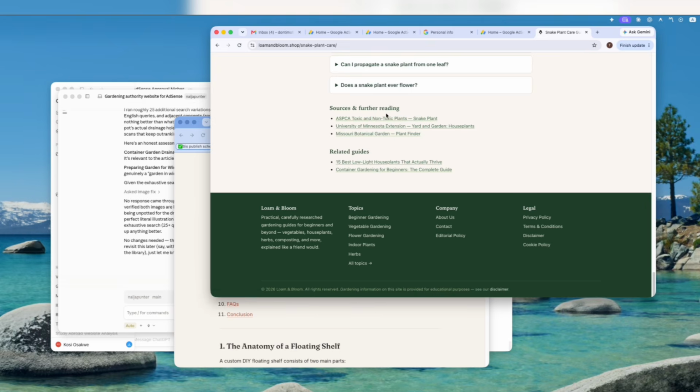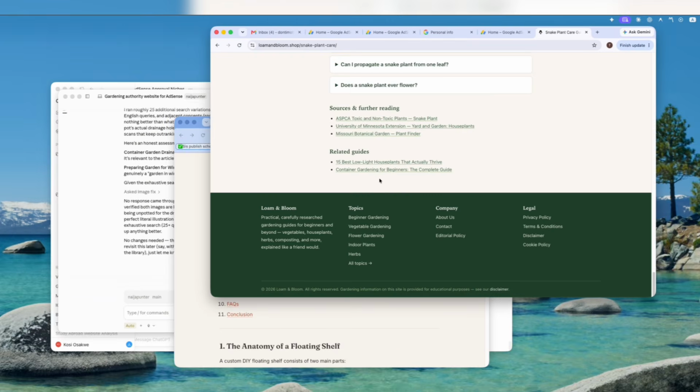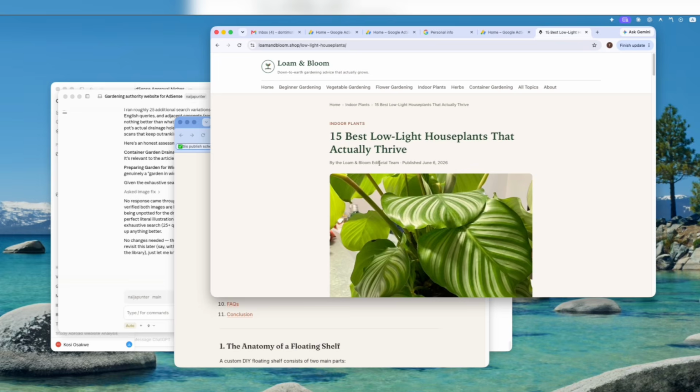Detailed, right? The sources and further reading. You source it to where you got the articles from, which is not really important, but we just did it here for formality's sake. Then related guides, which still link to our site.